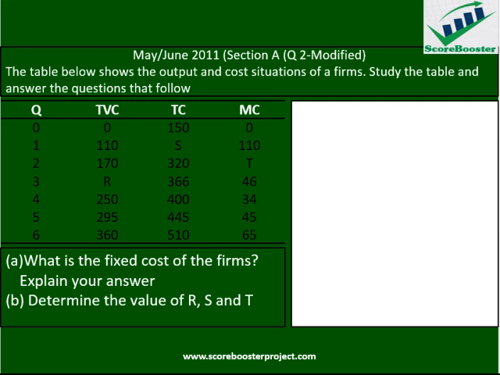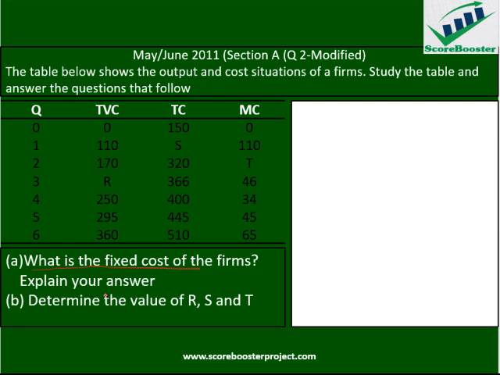The next item is to look at a more example of what we have just done. Now this question is from May-June 2011, question number 2, section A. Actually, we've modified this question to accommodate what we have done so far. Now the first question the examiner asks us to do is to determine the fixed cost and explain your answer. This question is about 3 marks or so.